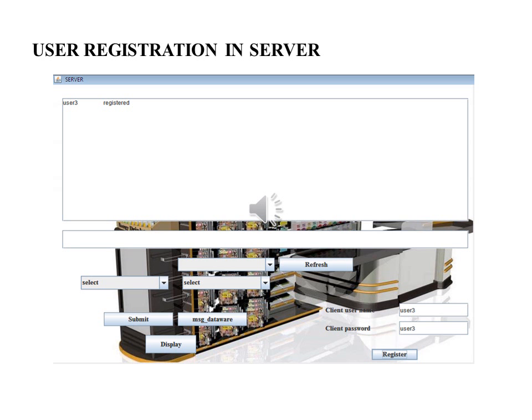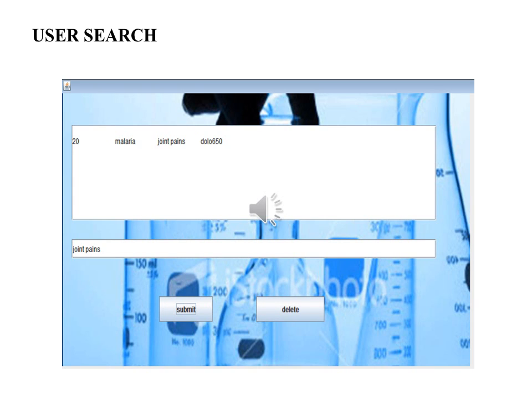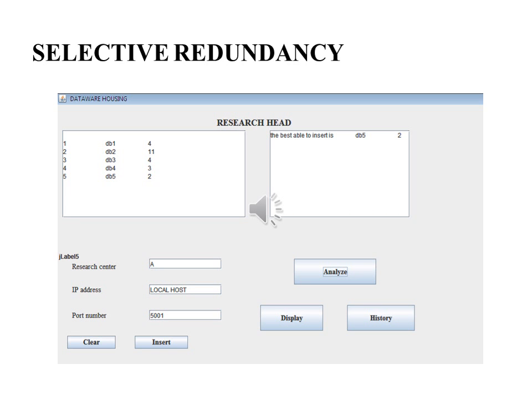A new user is getting registered in the main distributed database server. If the search is given with a keyword, then a substantial amount of data will be displayed in the display image. Select redundancy of the distributed databases will be shown in this slide.